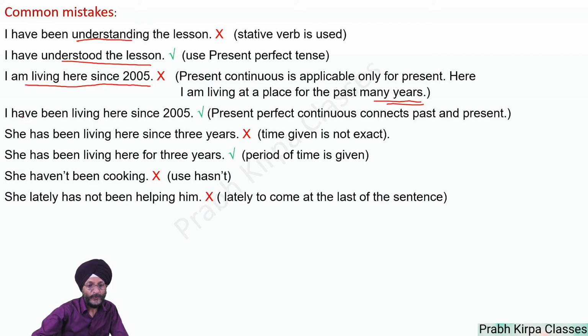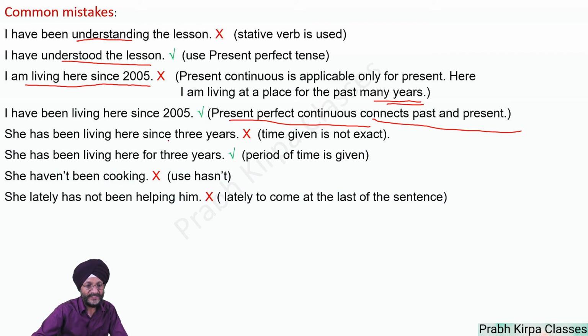So we will make the sentence as I have been living here since 2005. As present perfect tense connects past and present. Here I am residing at a particular place, and that too from some particular time in the past. So we will make this sentence in present perfect continuous form, which connects past and present.